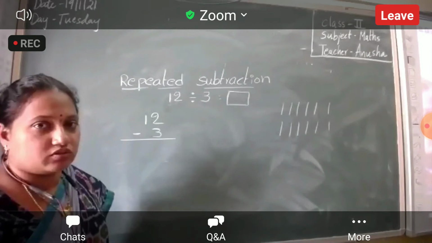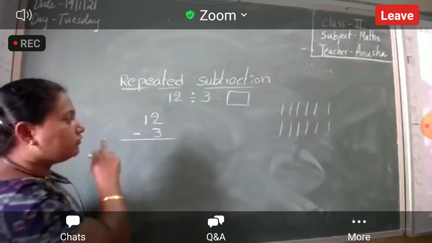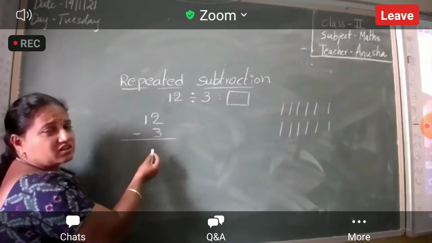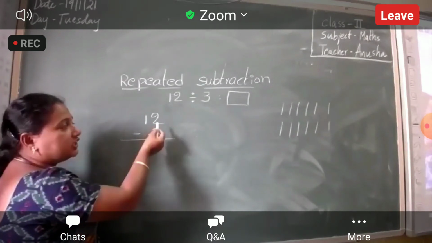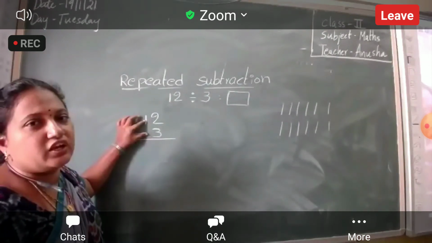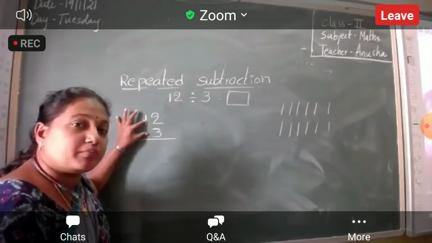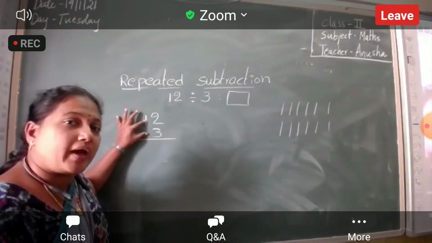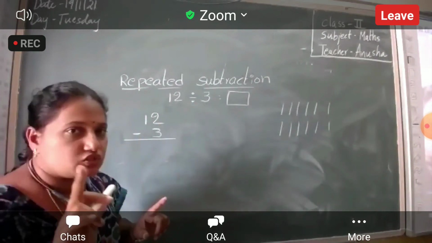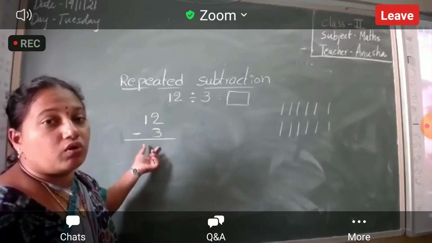Okay, after giving 3 chocolates, how many are left with your mother? You have to find out. Your mother gave 3 chocolates to you. Still how many are left? How will you find that? By subtraction. Now, subtraction means how do we proceed? First number can give or not. That is the subtraction. But for this simple thing, no need to do that process. Simple way is you can go backward counting. I'm not saying that if you go by the subtraction process it is wrong. But the simple one is better, to go backward counting.